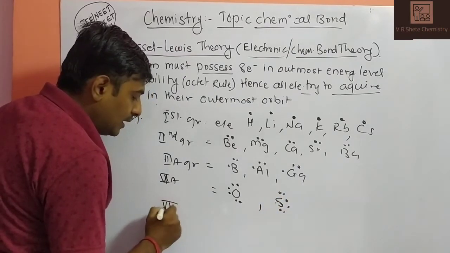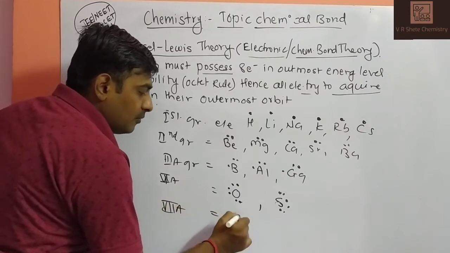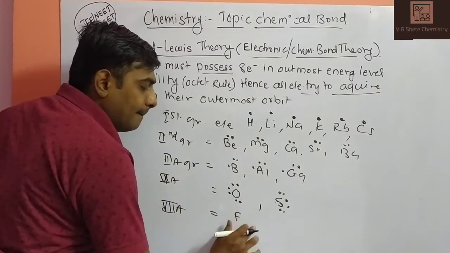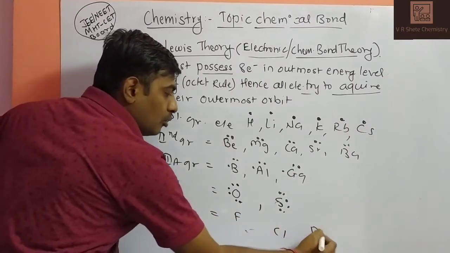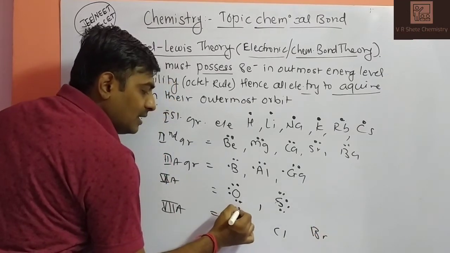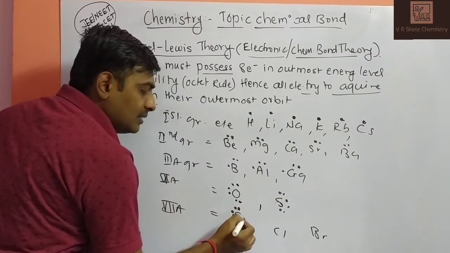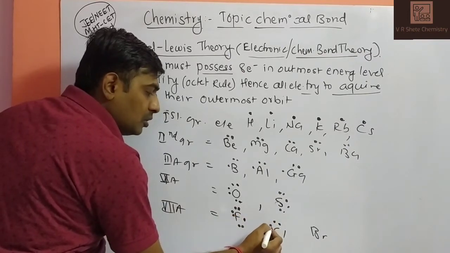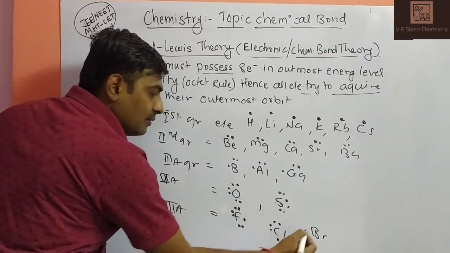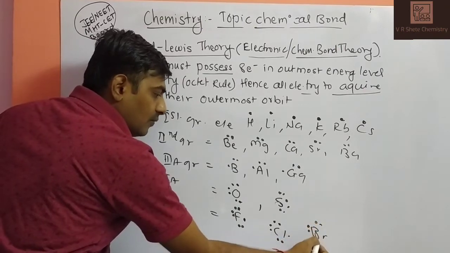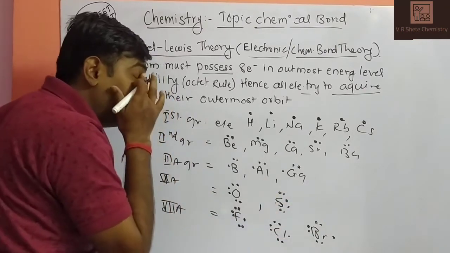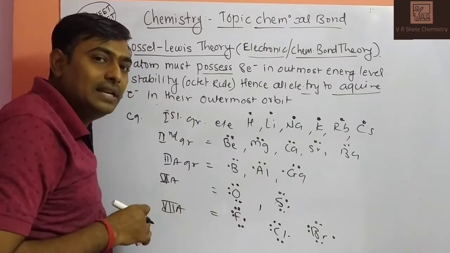Chlorine, group 7A, fluorine, then bromine. How many valence electrons? 7 valence electrons. 1, 2, 3, 4, 5, 6, and this is your 7. So this is the representation of the valence electrons of any species.